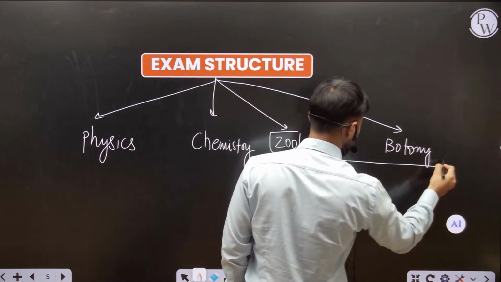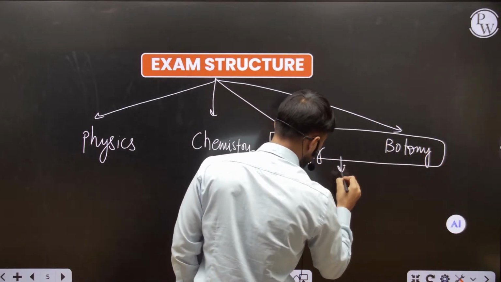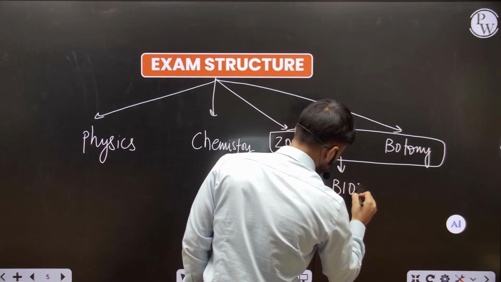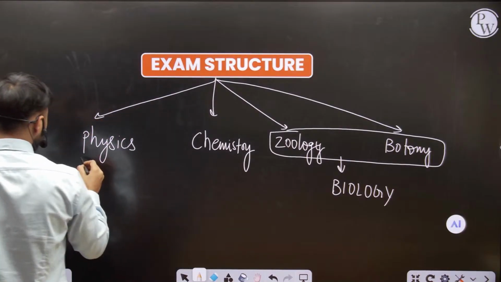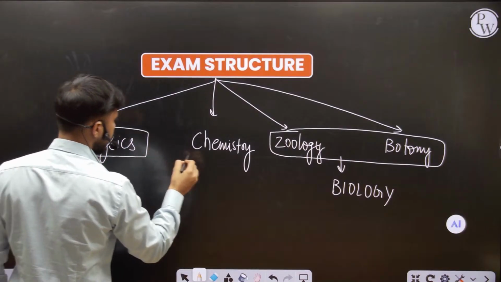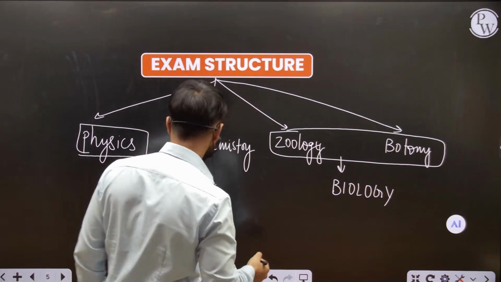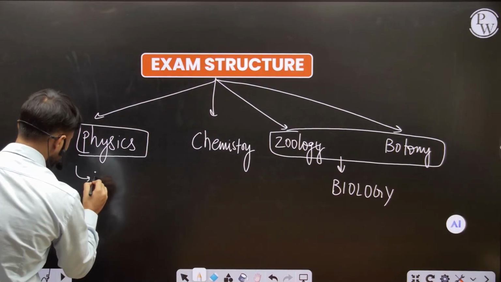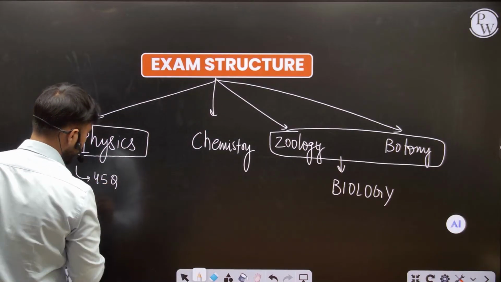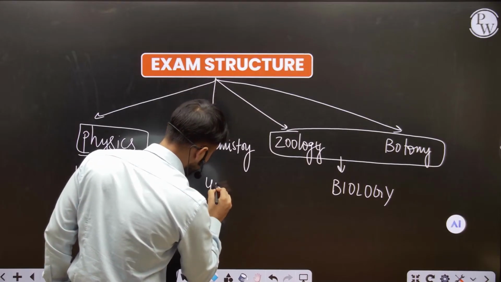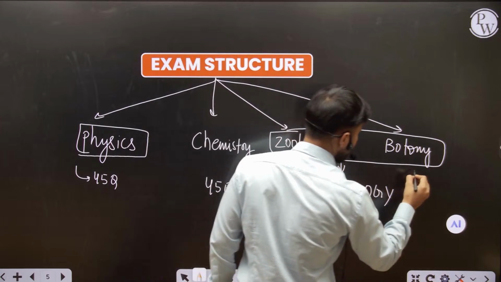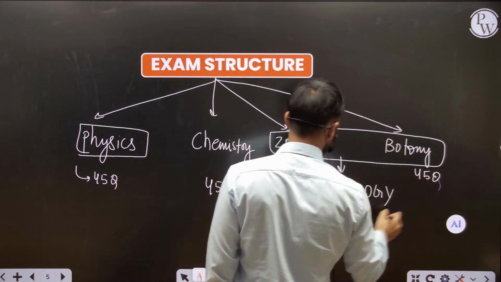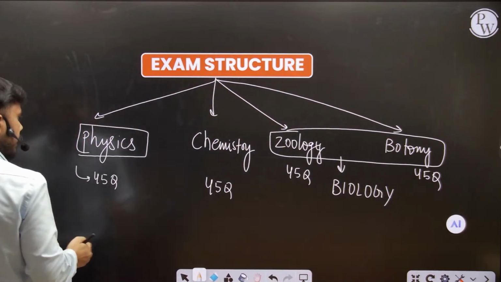These are the four subjects, but actually zoology and botany are the two subparts of biology. Each subject, that is physics, chemistry, zoology, and botany, consists of 45 questions. So 45 questions in physics, 45 in chemistry, 45 in zoology, and 45 in botany. Fine, students, so 45 questions each subject.